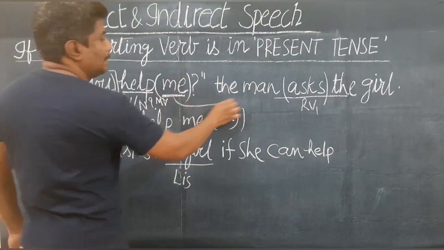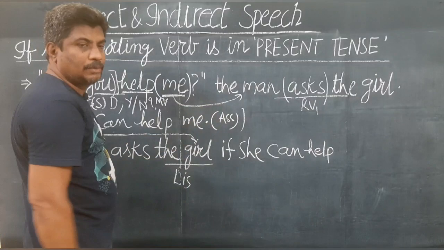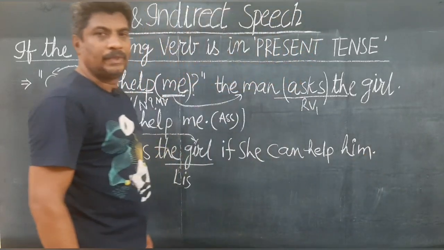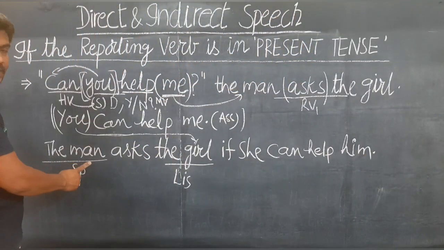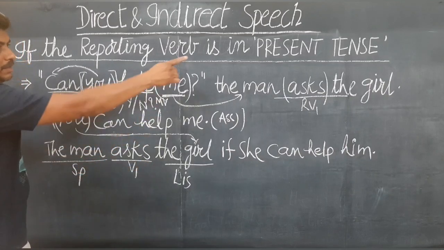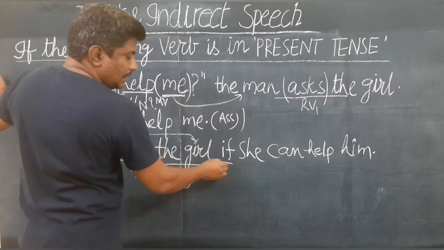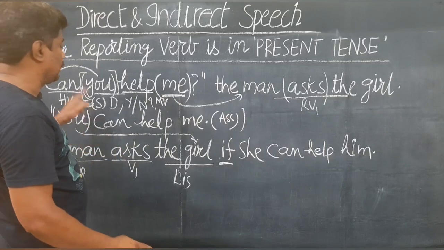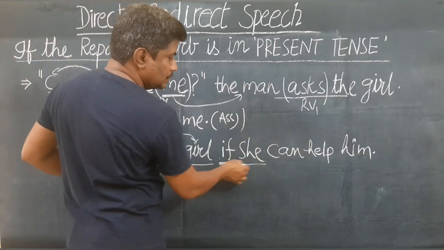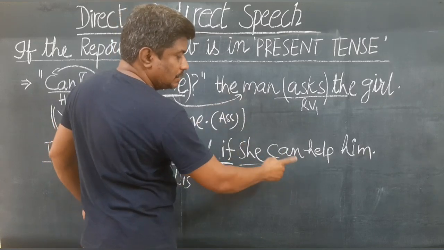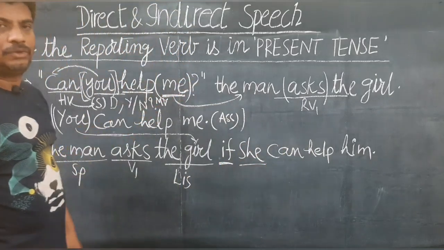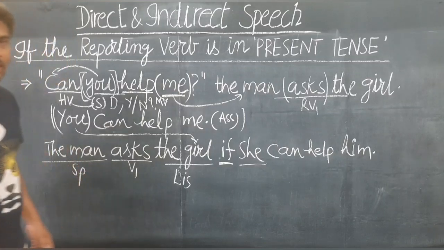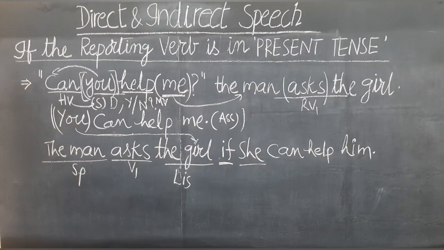Who is "me" here? The man is the "me". "Me" is giving reference to the man. "She can help." So here it changes to "him". Full stop. Likewise, your answer will be: the man asks, in V1 form, that means in present tense, the girl, as usual, because this is a yes/no interrogative, "if" or "whether". "You" is giving reference to the man, "she" the reference to the girl. "Can" doesn't change, the verb doesn't change. "Can help" remains the same. "You" gives reference to the man, so you'll write "him". Likewise, you have to write your answer. Please check this out once.